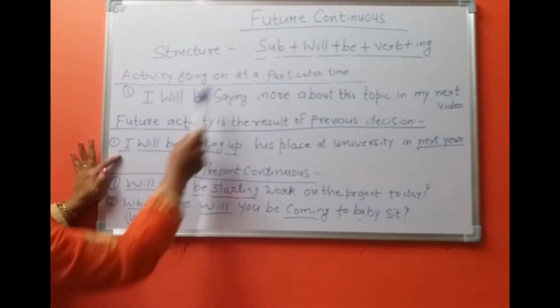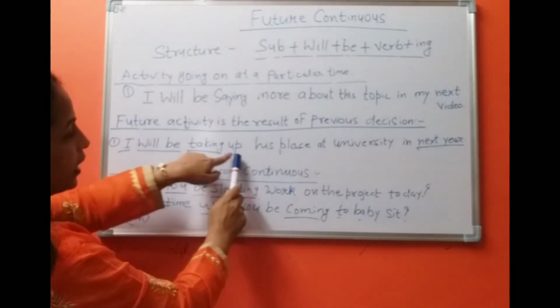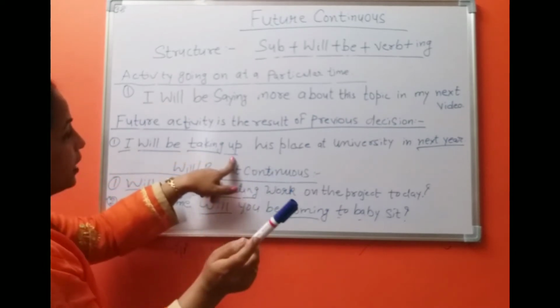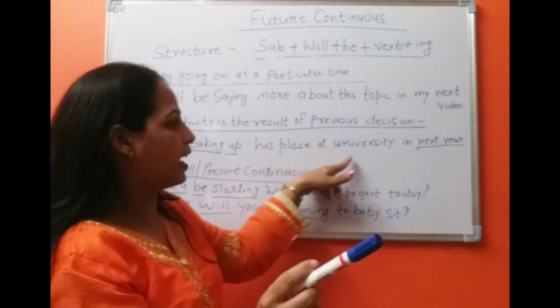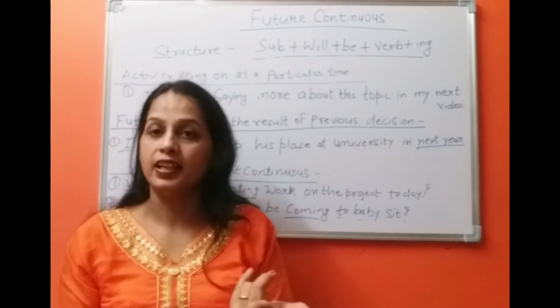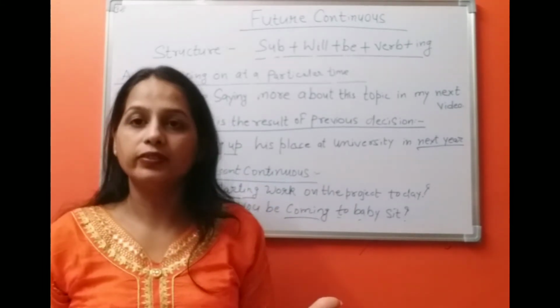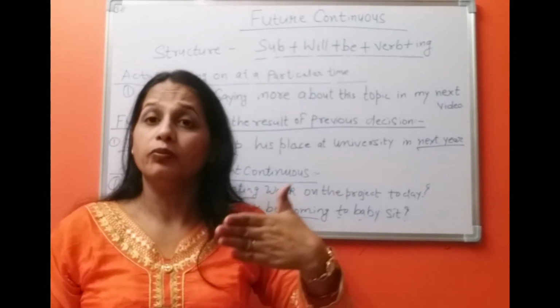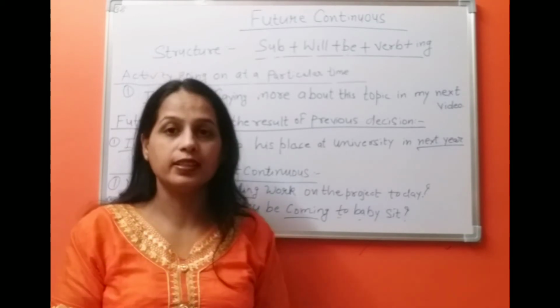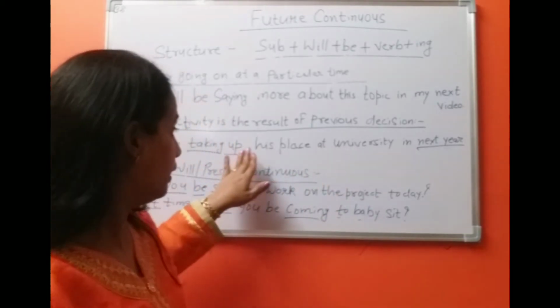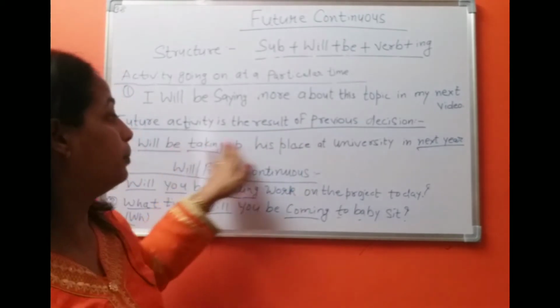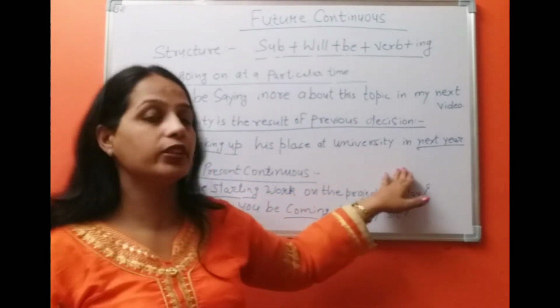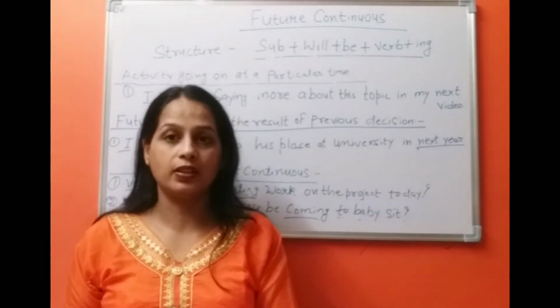We use subject, will be taking up, the verb in ing form, his place at university next year. If I work hard and perform well this year, I will be taking up his place at university next year.